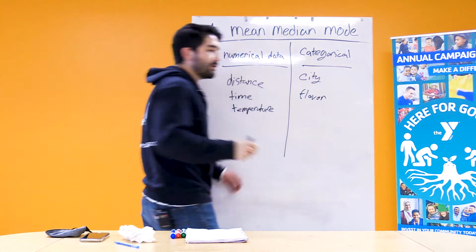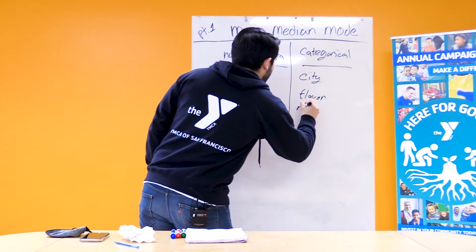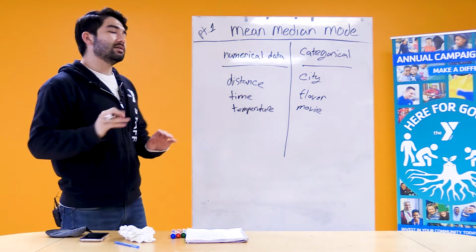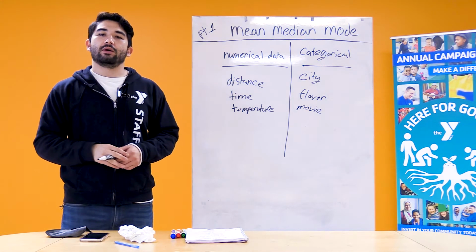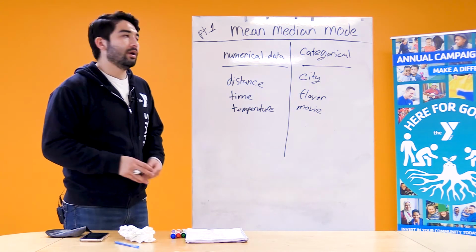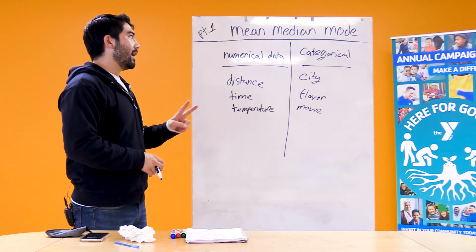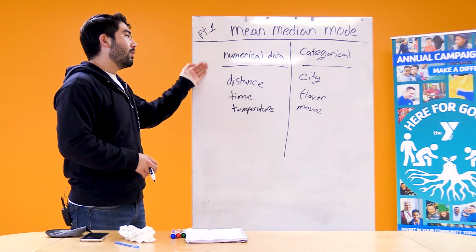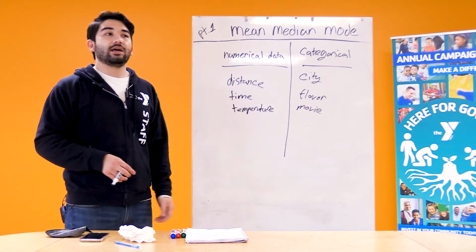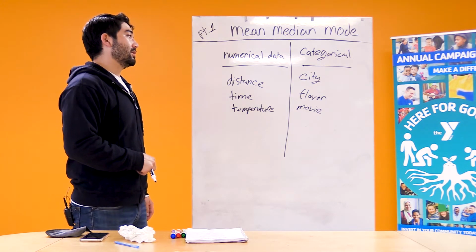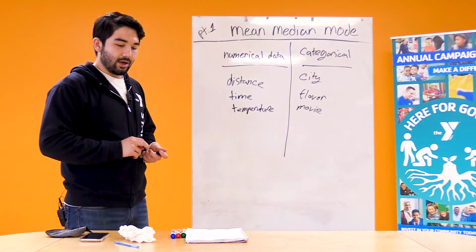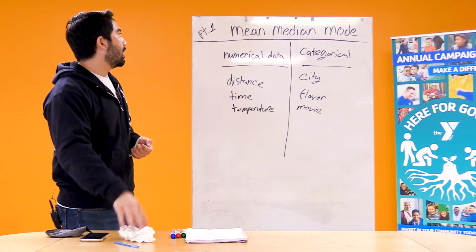Or it could be, what is your favorite movie? That's another good one. Categorical data is data that isn't able to be displayed as a number. More often than not, it is the name of a thing or a place, and it is a noun. So these are the two types of data. Numerical data is probably what you will focus most on in school, but later on, if you take a statistics class or do some kind of research study, categorical data is also very important to know.